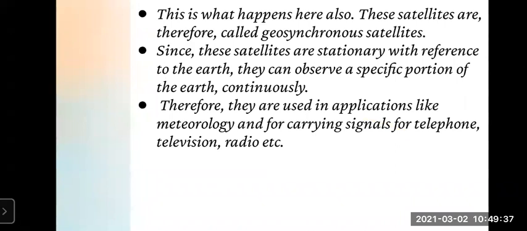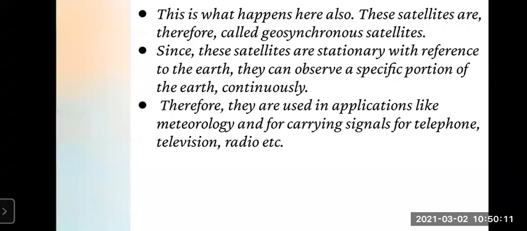These satellites are therefore called geosynchronous satellites. Since these satellites are stationary with reference to the Earth, they can observe a specific portion of the Earth continuously. Means they remain in one place with reference to the Earth, so only one portion of the Earth is observed by such satellites continuously.